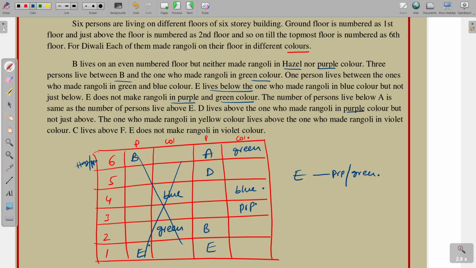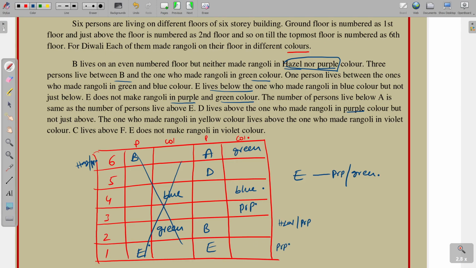And next, E is not purple. B is also not hazel nor purple. B is also not hazel or purple. Okay, only purple is placing here. E is also not purple.